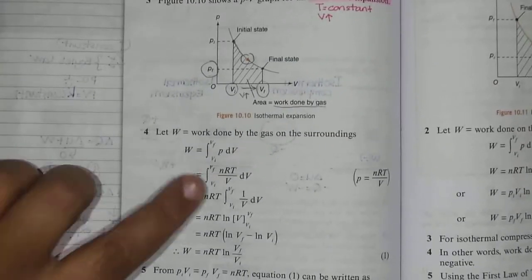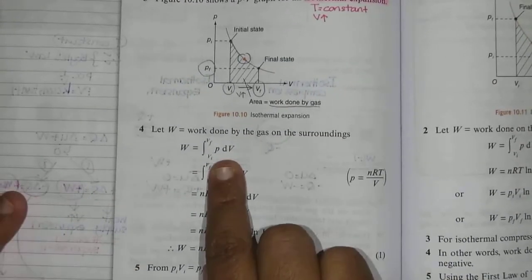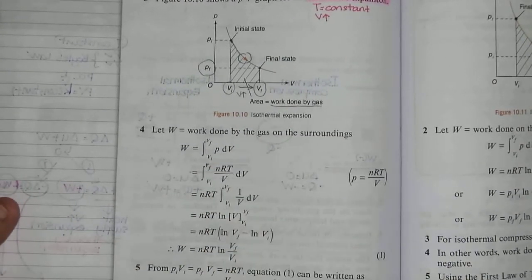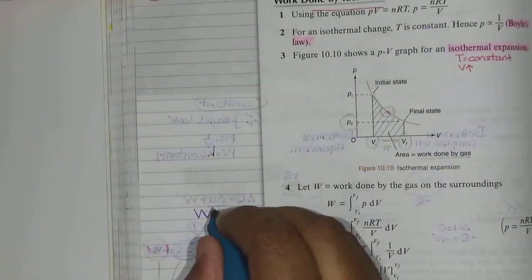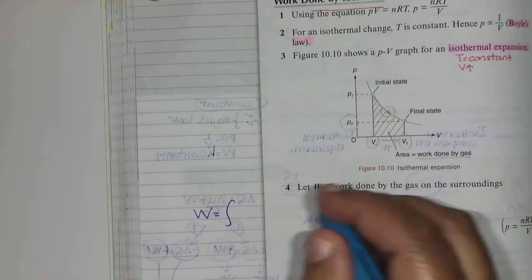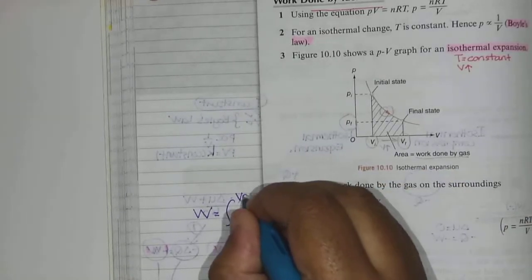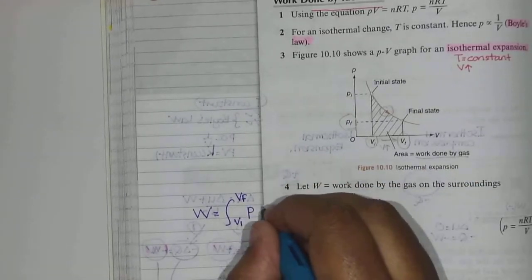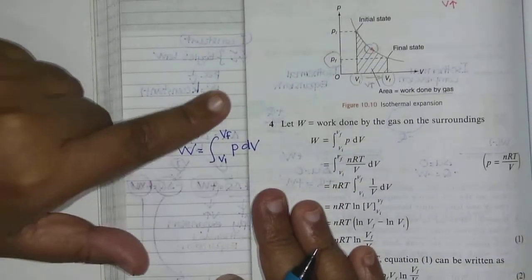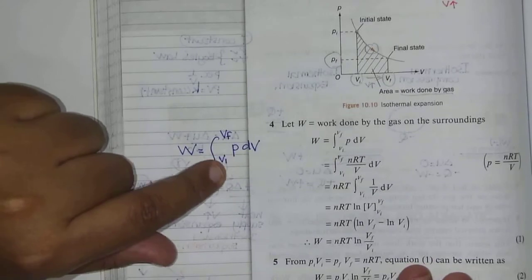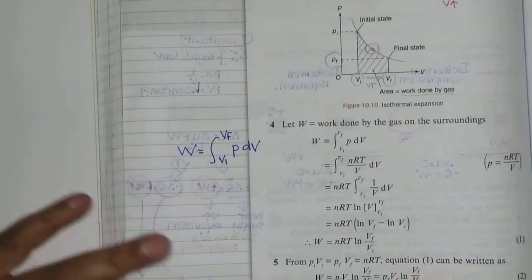This is the formula for work done when pressure is not constant. So we know W equals the integral from Vi to Vf of P dV. Before that we used V1, V2; here we want to use V initial and V final.